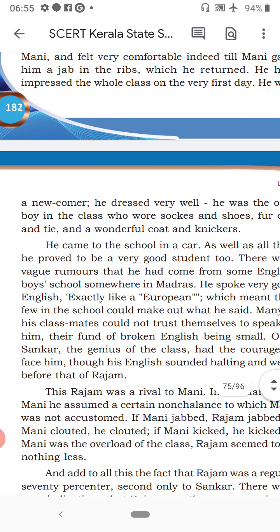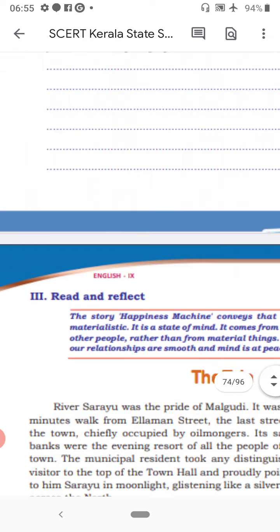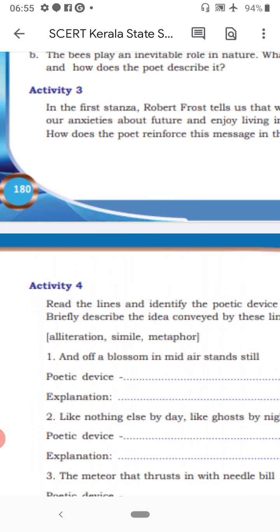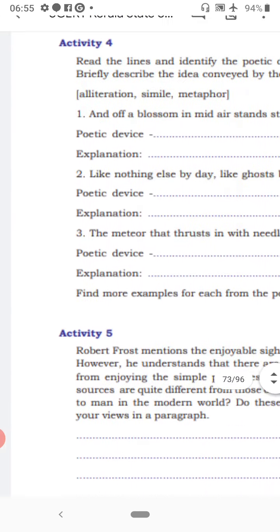They are fond of their English, which they consider a broken one. That's why they didn't speak with him, because the accent and pronunciation of Rajam is of a very high level. He came from Madras or Chennai, especially an English medium school. So that's why he spoke very nicely.